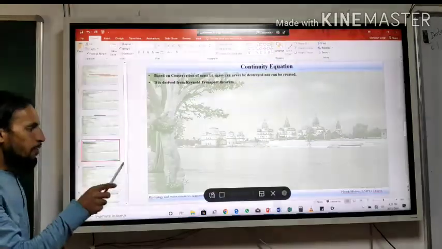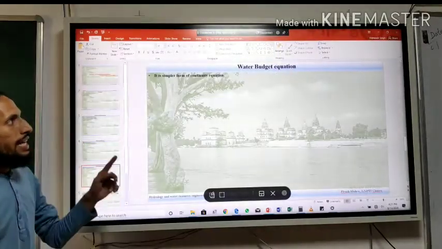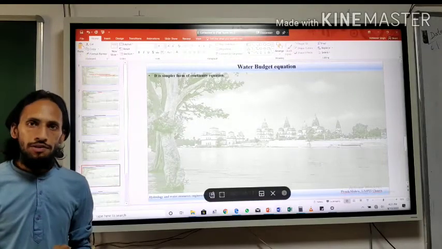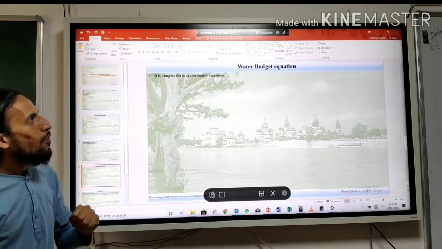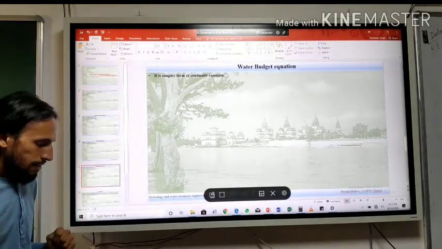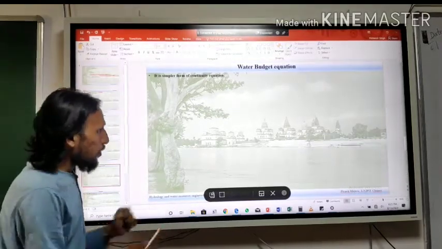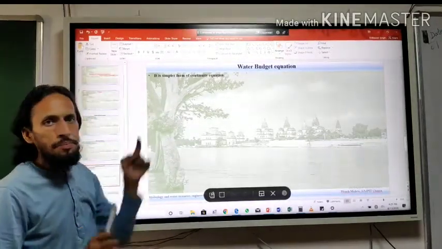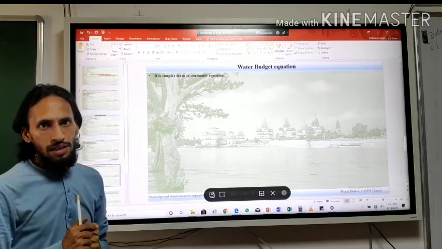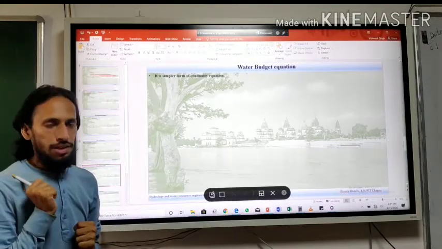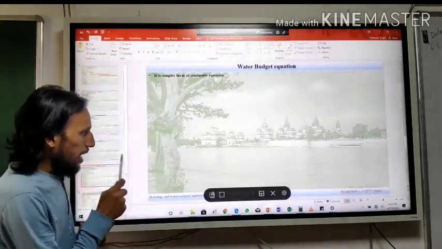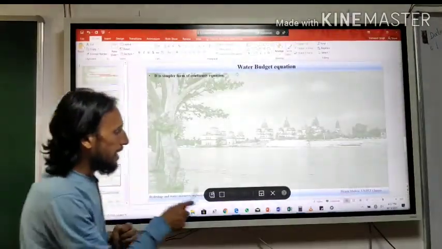Now we want to move ahead. Next is the water budget equation. So what is the water budget equation? It is also basically a simple form of your continuity equation. How is it a simple form? Let us see.